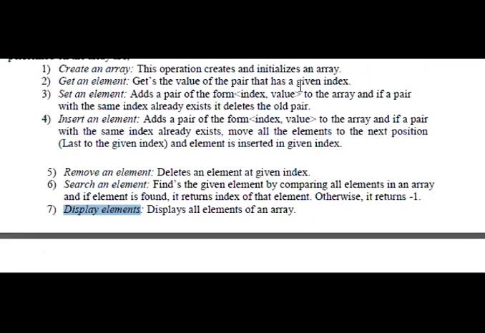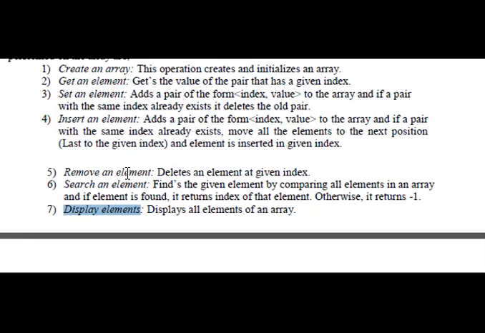Creating an array creates and initializes an array. Get an element means, based on the index, we get the value of the pair. Set an element means, based on the index, adding the pair of that form to the array. Insert an element means, based on the index, adding the pair of that form if it already exists.